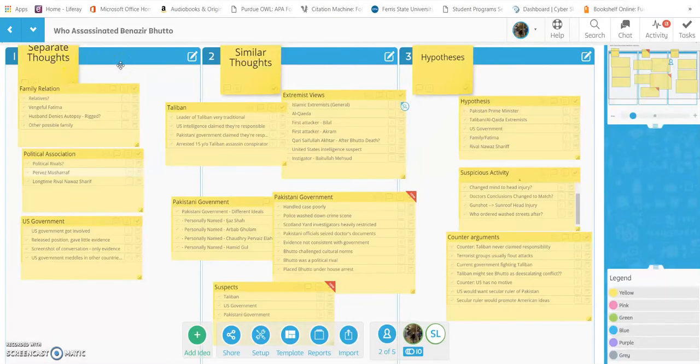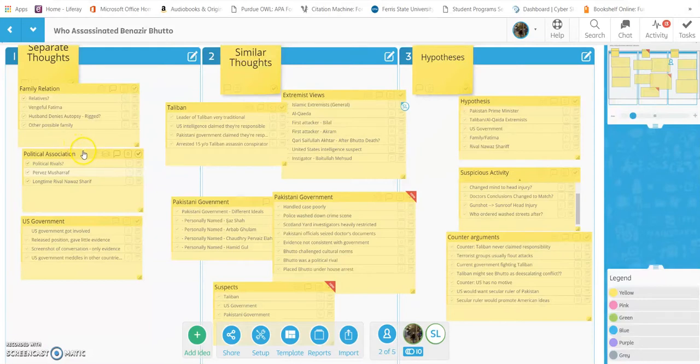Some of the ones that came about, the first ones were family relations, like relatives or direct family members. Fatima, there's a couple of things with the husband denying the autopsy, which is a little suspicious because if I lost a loved one, I want an autopsy done, no matter if it was rigged or not, to have some kind of closure. And other unknown family.